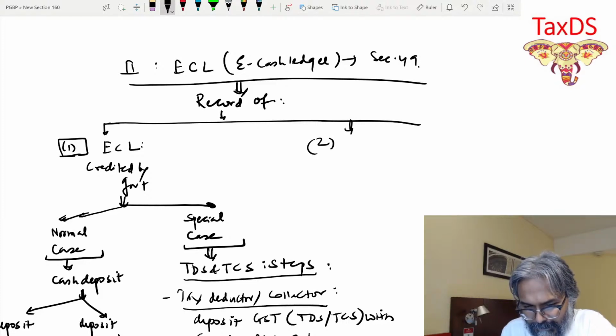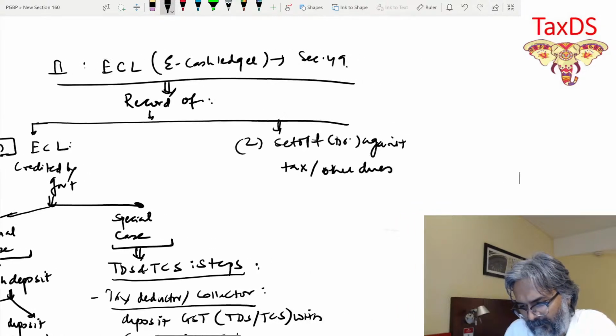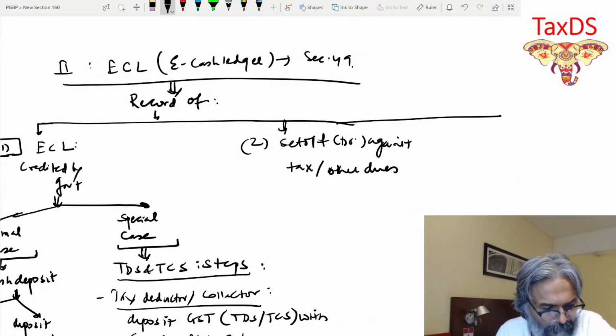Over here, the set off or debit against tax or other dues. There are 4 points. By the way, students, it will stretch. That's the reason why I told you to prepare it in the notebook, because I will be requiring it, point 3 and 4 is also there.